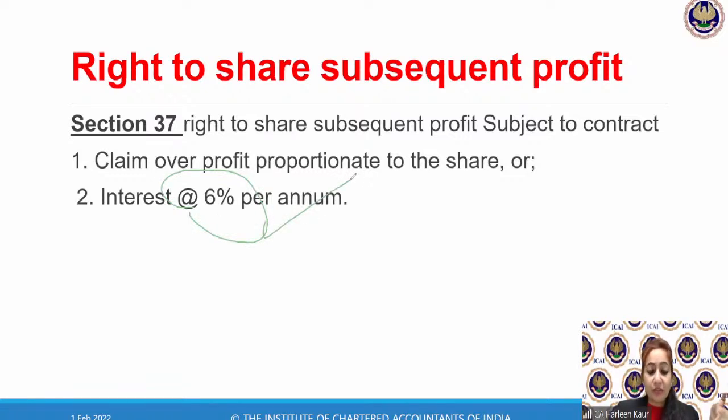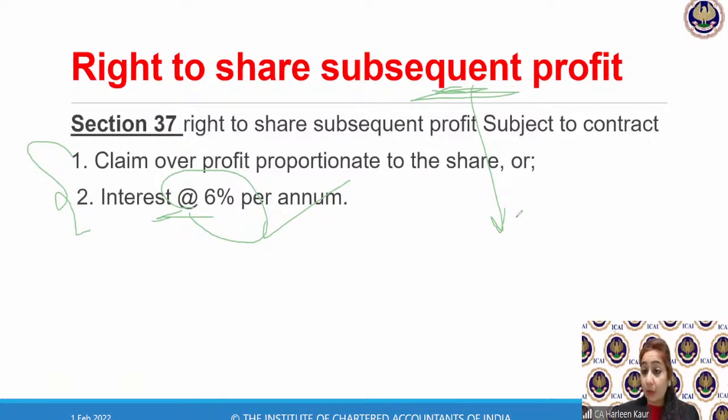So there is also a very interesting example given in the study material. We'll just read that example from Section 37. But generally, what it says is that if the settlement of the outgoing partner's profits is still pending, then the outgoing partner or his legal representatives are entitled to get profits proportionate to their share or interest at the rate of 6%